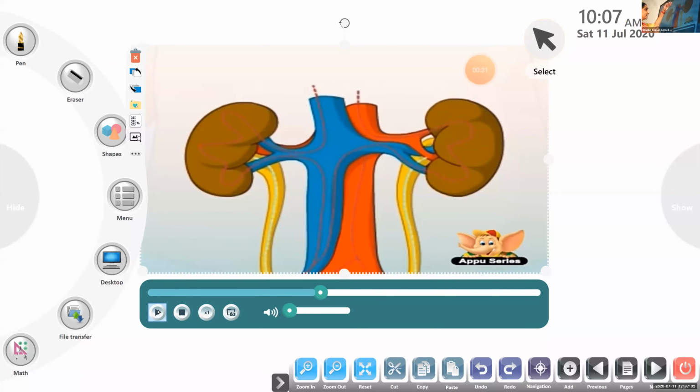Here you can see some dotted lines. Can you see the dotted lines going into the kidneys? In the same way as I explained, the blood along with the waste goes into the kidneys.